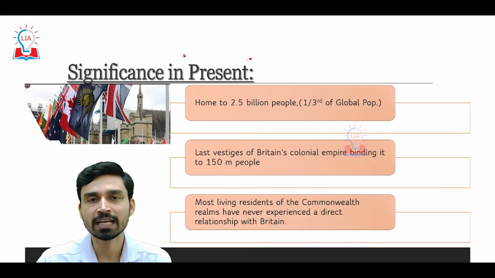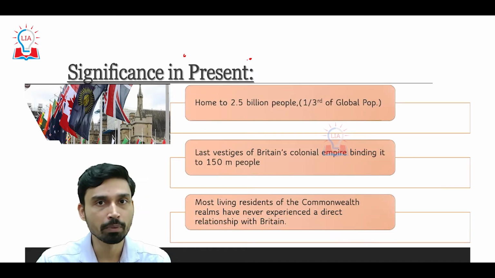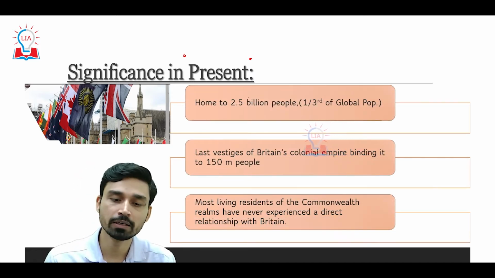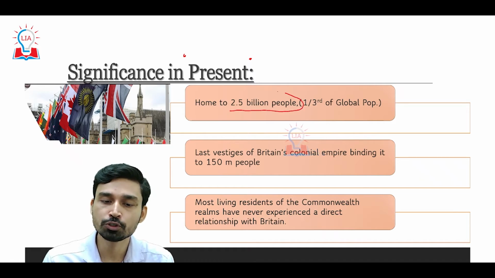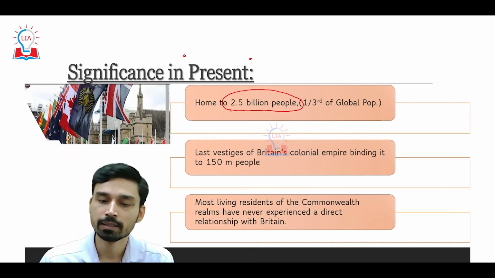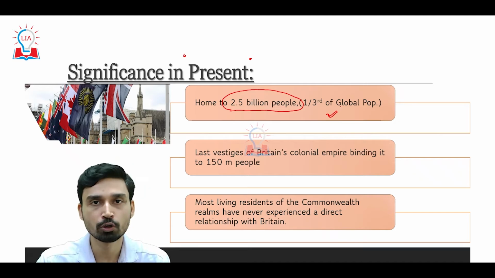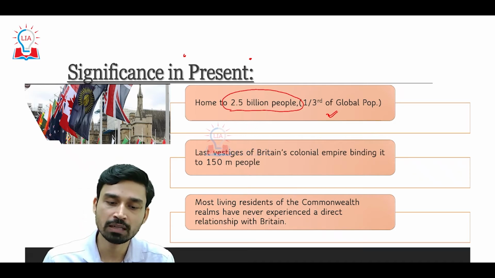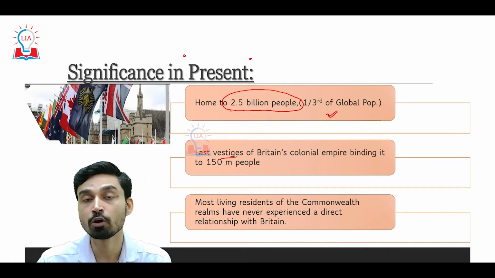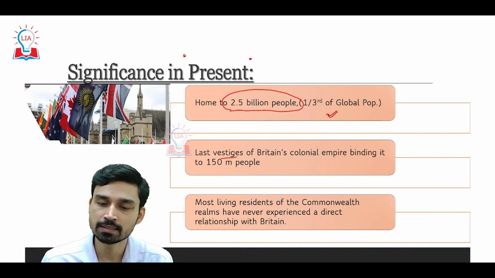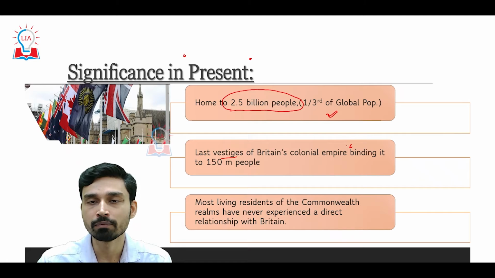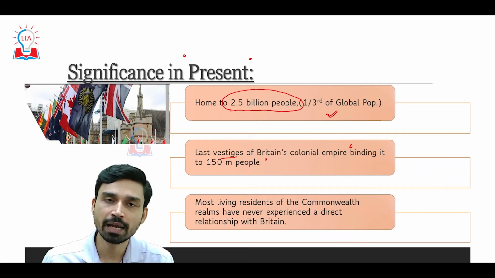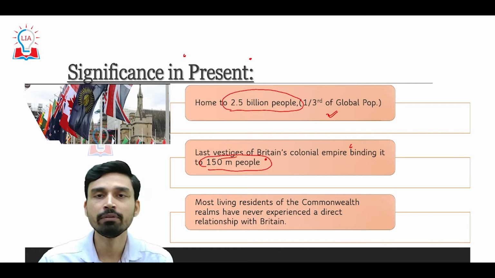So first of all, if you talk in terms of population, the Commonwealth member countries are home to almost 2.5 billion people, that is almost one third of the current global population. The second, it also is a representation of the last vestiges of Britain's colonial empire, and thus by being a member of the Commonwealth, it binds the British monarch and the United Kingdom in general to 150 million people who are living outside the territory of the United Kingdom.